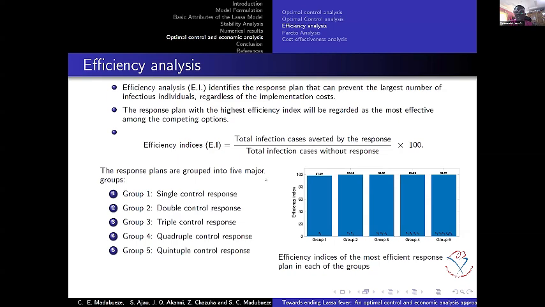When we do that, which has the details in the main work, we have it that in group 1, the control of the quarantine is the most efficient in reducing the number of infected people. And the second one, for group 2, vector control and quarantine is the one that also reduces. The same thing goes with each of these controls. Each of these controls has a particular combination that is more efficient in controlling the spread of the virus, Lassa fever. So this plot we have here shows, for each group, the control combination that is most efficient.